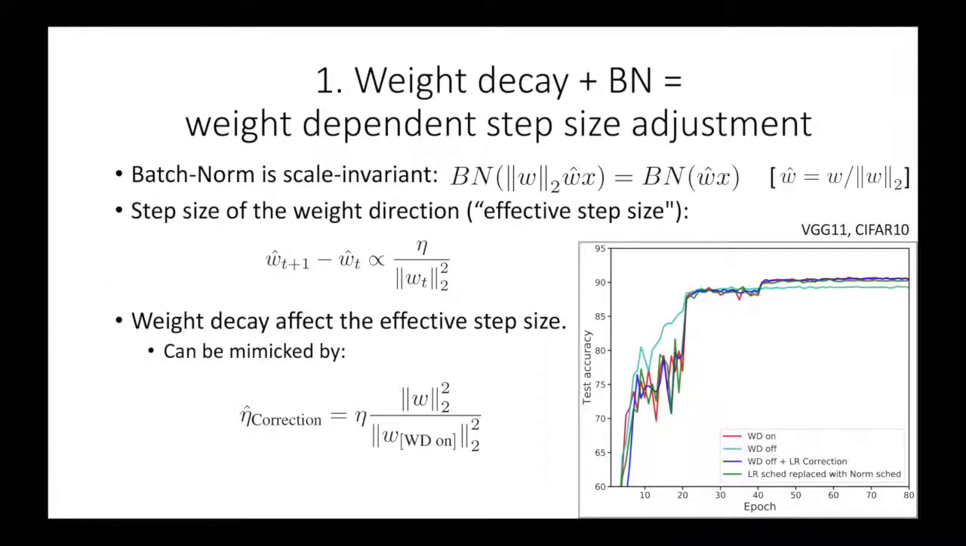It is well known that batch norm is invariant to the weights norm. Therefore, when using batch norm, what matters is the weight's direction. In the paper, we show that the change in weight's direction is inversely proportional to the squared norm, resulting in effective step size. Using this notion, we were able to mimic weight decay performance gain without applying weight decay, as seen in the red and the blue lines of the figure. This is done by making a correction to the step size using the weights norm of a weight decay experiment.